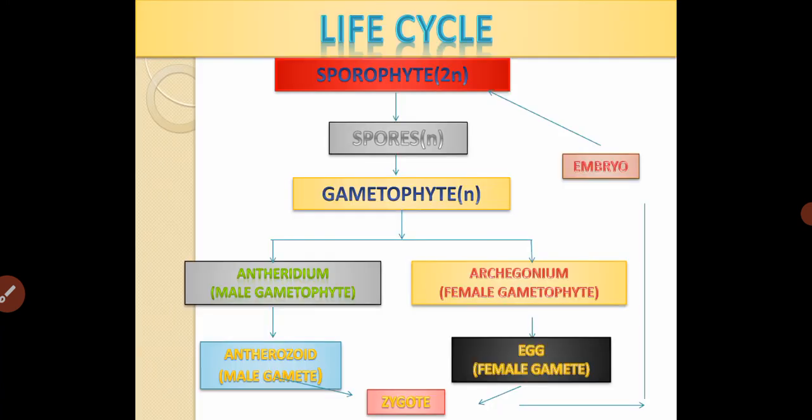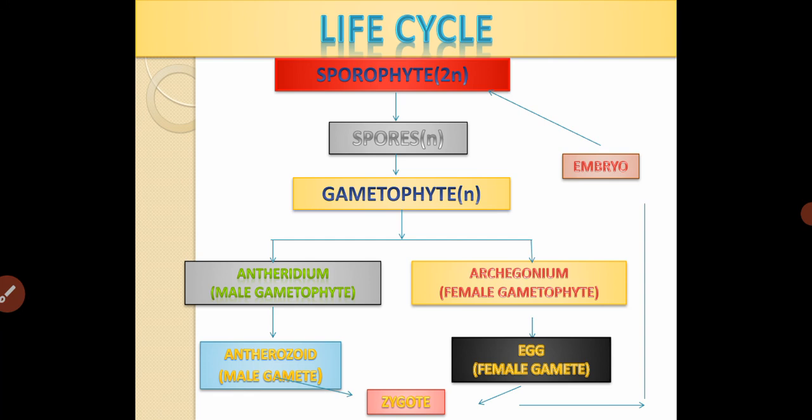Let us see in detail. The sporophytic generation produces the spores. These spores later germinate and produce the next generation, and that generation is called the gametophytic generation. In the gametophytic generation, the plant body produces two gametangia.